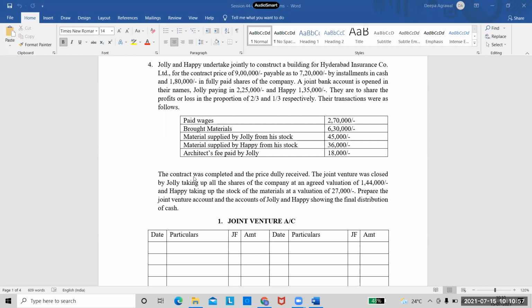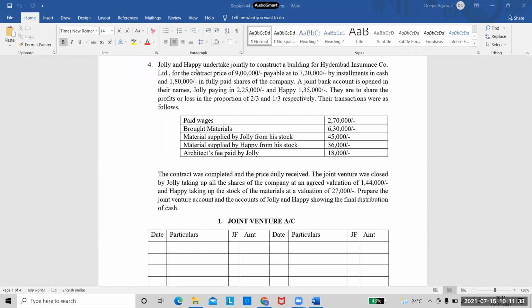See the remaining information. The contract was completed and the price was duly received. So we know what was the price, right? The price was 9 lakh rupees. It was duly received in the sense they received 7,20,000 cash plus they received 1,80,000 shares. The joint venture was closed by Jolly taking up all the shares of the company at an agreed valuation of 1,44,000. Now, what does this line mean? After the venture was closed, what did Jolly do? He purchased all the shares of the company at an agreed valuation of 1,44,000.